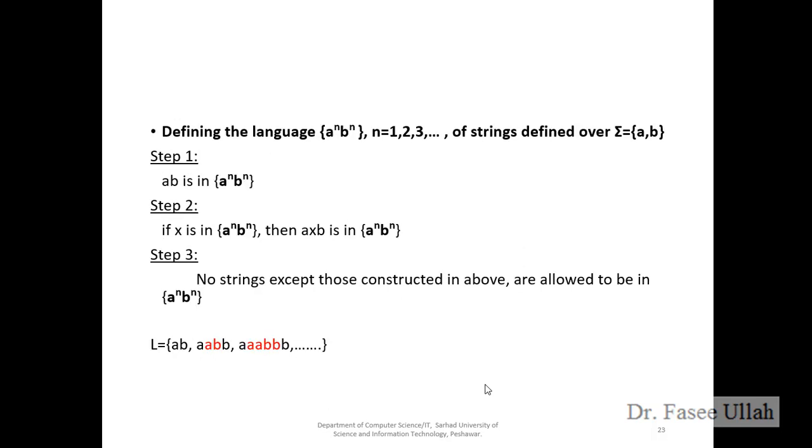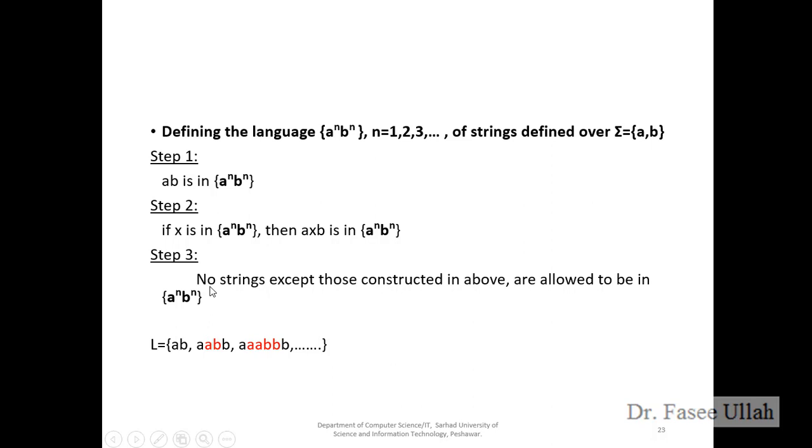We have another example on the palindrome rule: A to the power n and B to the power n. Over here, what are the n values? We have 1, 2, and 3. This is the set of strings made of A and B. In the first case, the basic one, we have A B, which is in the set A to the power n, B to the power n. In the inductive step, step 2, if x is in A to the power n, B to the power n, then A x B is also in the language, and so on.